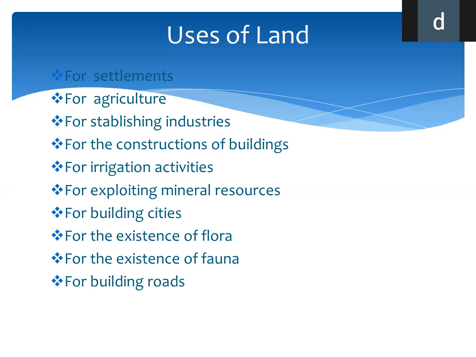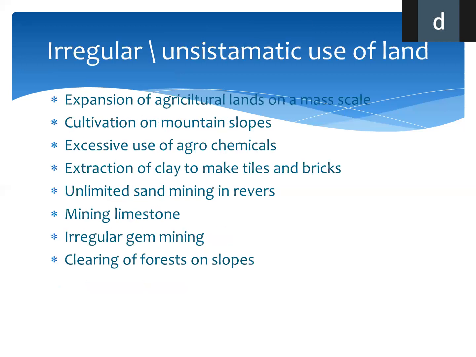Okay, children, you can now understand the uses of land. We use the land for many purposes. So this is very essential resource for us. Next, we move, children, for the irregular use of land. Irregular use of land or unsystematic use of land.